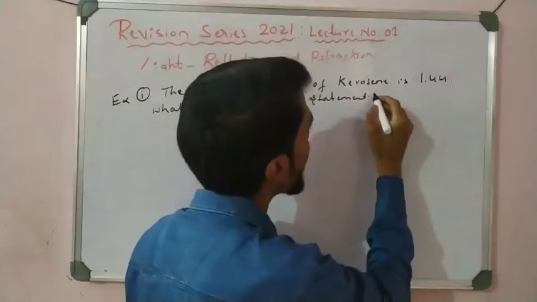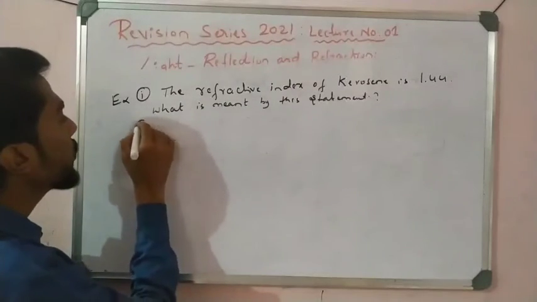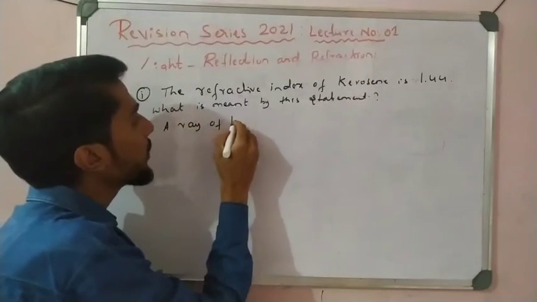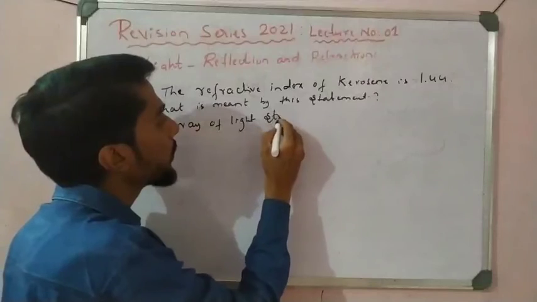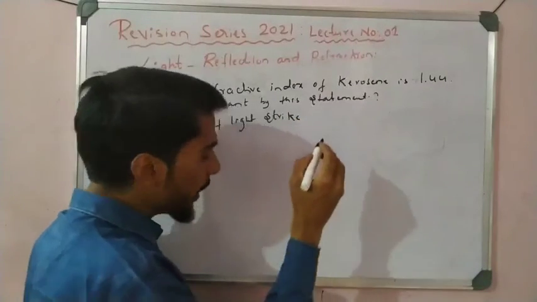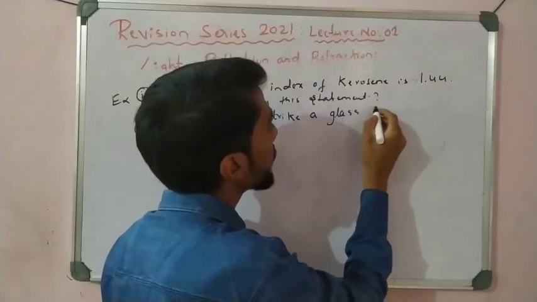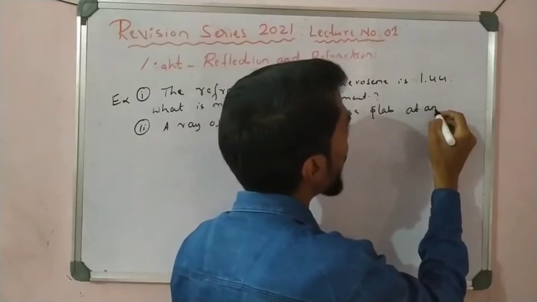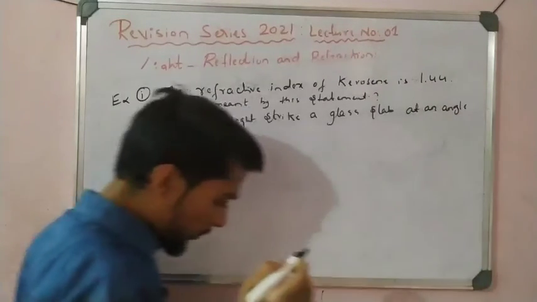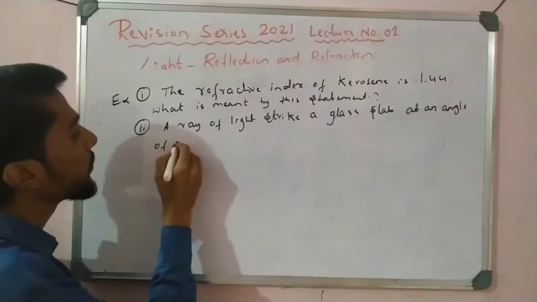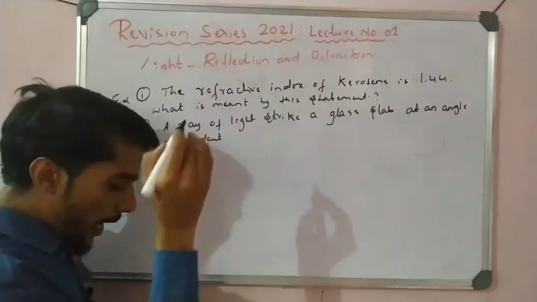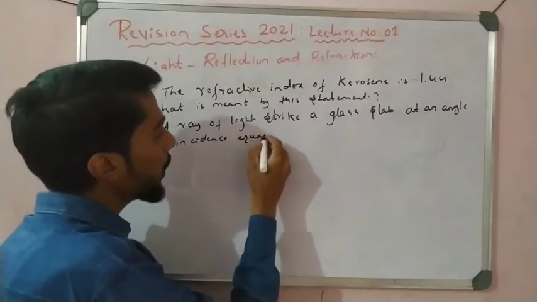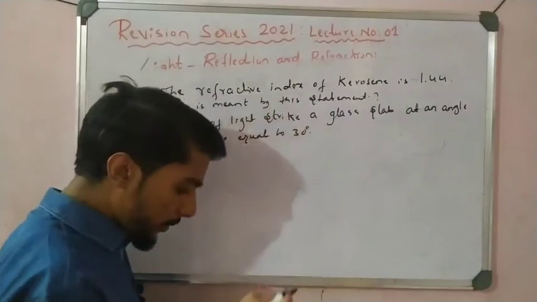Or if you know the answer, please pause the video and write down this answer. Okay. Now second question. A ray of light strikes a glass slab at an angle of incidence equal to 30 degrees.